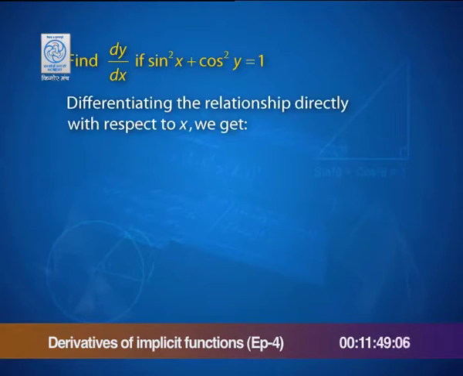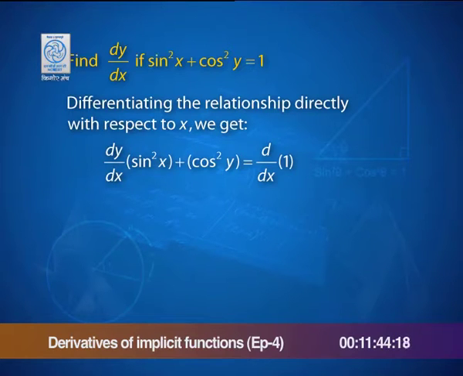Differentiate the relation with respect to x, we get the derivative of sine square x plus the derivative of cos square y equal to the derivative of 1. So, we are differentiating both sides of the given expression.